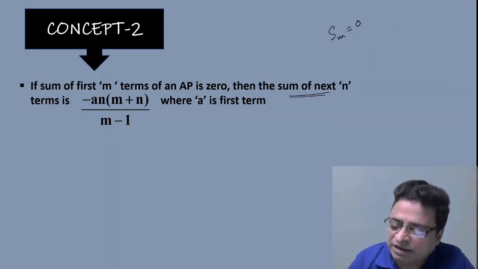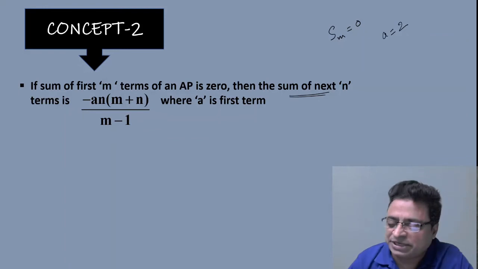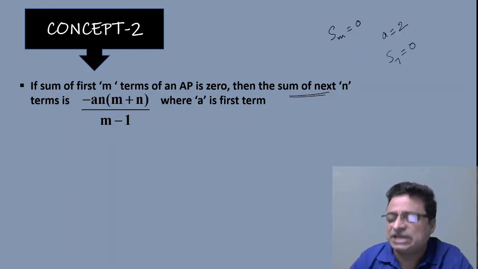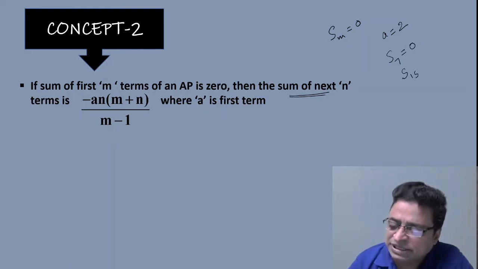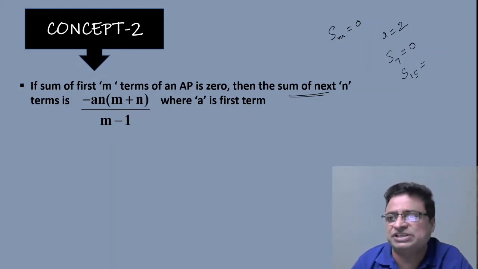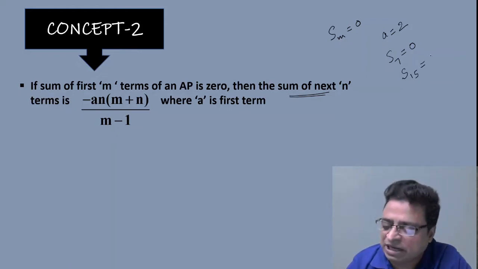Suppose for an AP, 2 is the first term, and as they mentioned, the sum of first 7 terms is equal to 0, and then the sum of next 15 terms is equal to, if they ask the question in this way, then my answer would be minus 2 into n, n would be 15, into m plus n.